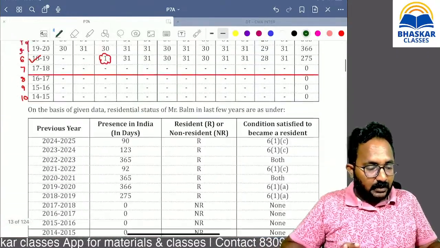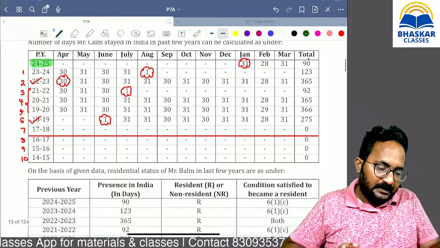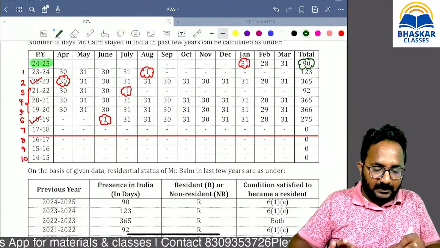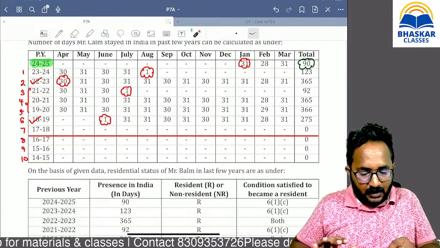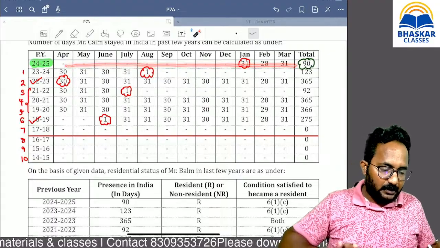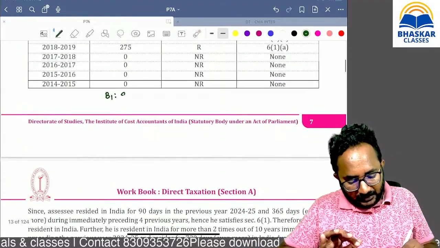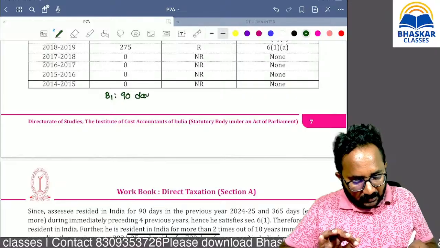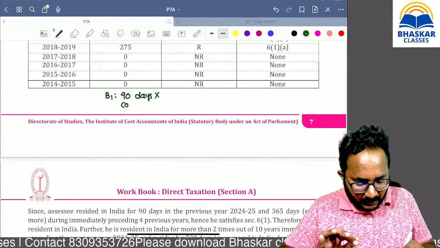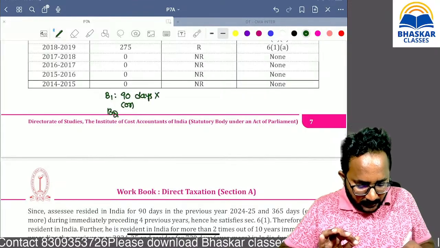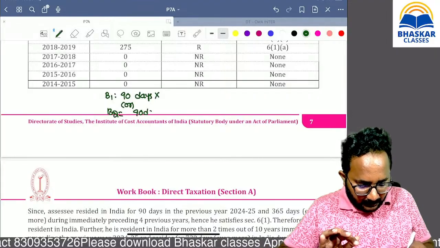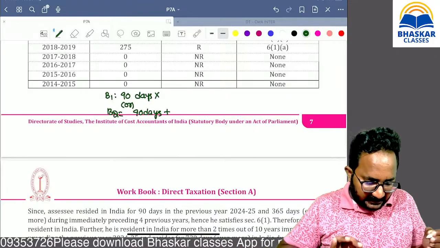How many days are we required to check, ma? 180. But here how many days are there, ma? 90. Please count the total number of days stayed in India during the relevant previous year. 90. Can you tell me whether it is satisfied or not satisfied, ma? Not satisfied. Or you can check the B2. Yes, 90 days is okay because during the relevant previous year 60 is okay.